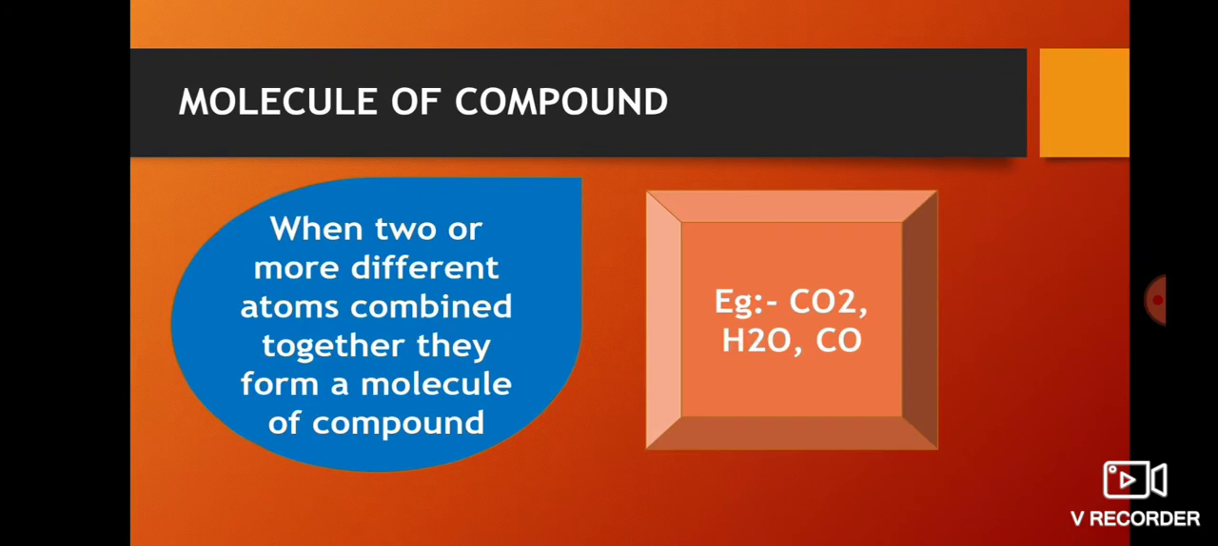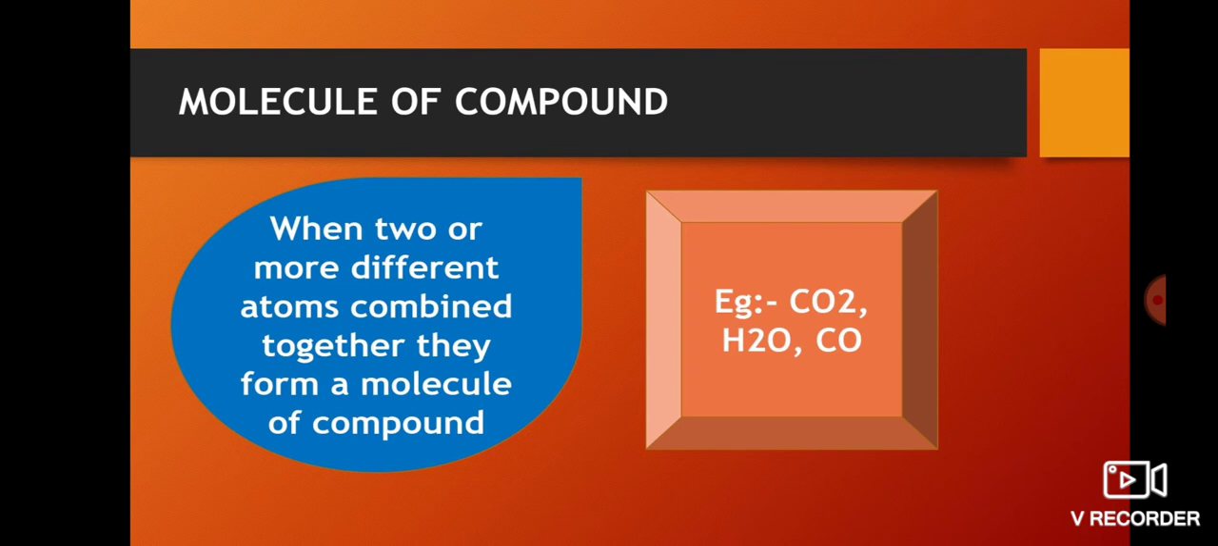So now coming to molecule of compound. We saw that in a molecule of element, two or more same atoms are combined to form a molecule of element. Now in a molecule of compound, two or more different atoms are combined together, and they form a molecule of compound. For element, same atoms are combining, and for compound, different atoms are combining.